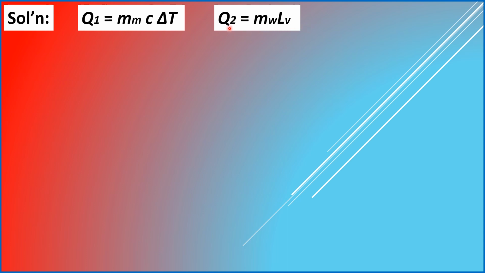And that is represented by Q2, which is determined by multiplying the amount of sweat or the amount of water, our target variable, by a constant known as the heat of vaporization of water from the body at normal body temperature, right?